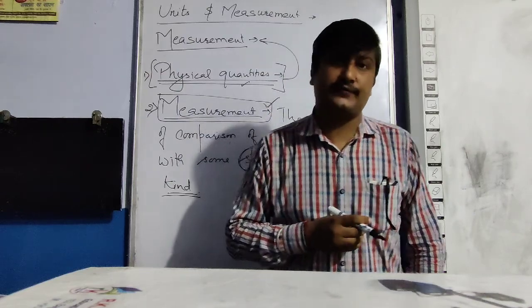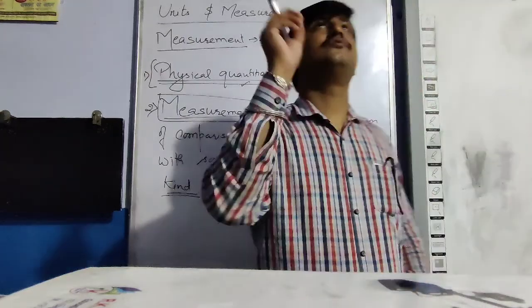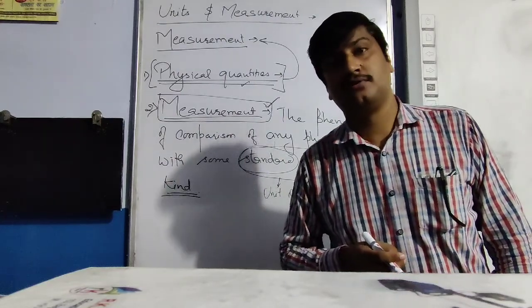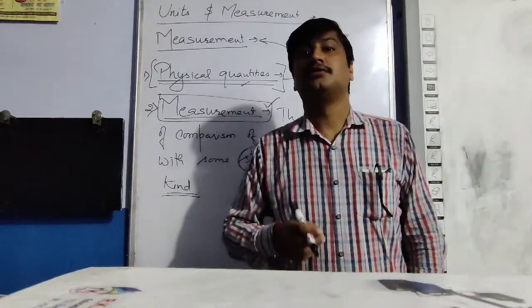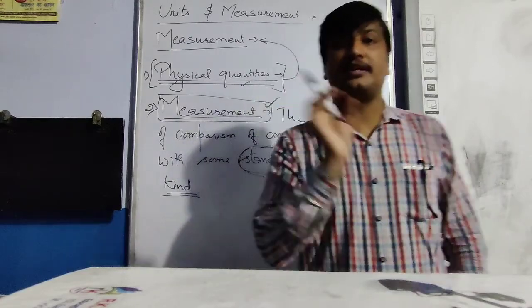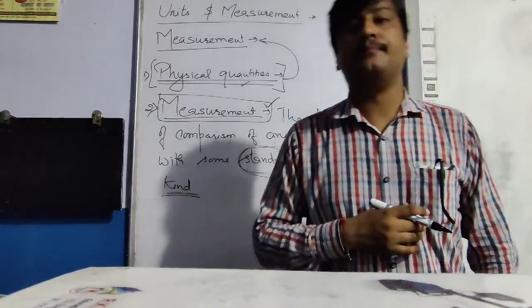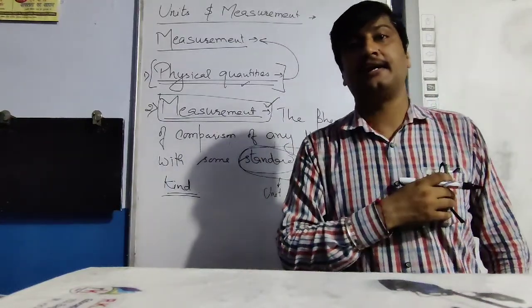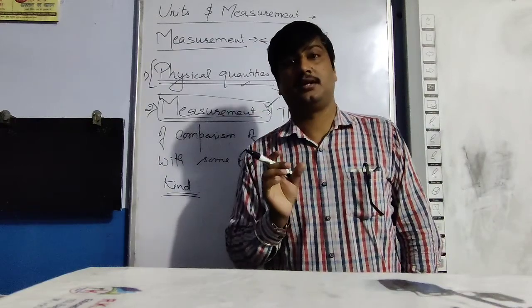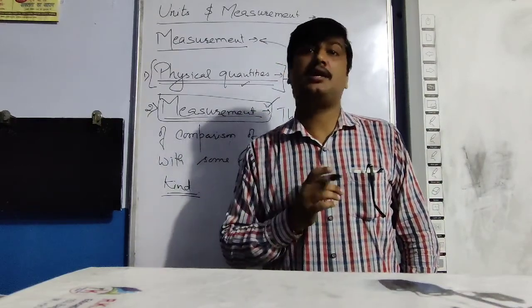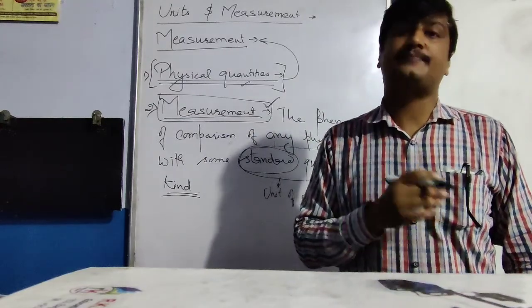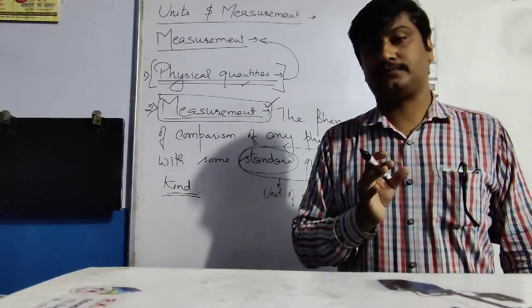In every aspect of science, how much current is required to move the fan? If the current exceeds, the fan will burn out. The wiring of the fan will burn out. The particular wiring can bear up to this much rating of power. If the power is more than the rated one, the coil will burn out. See the measurement. So measurement is a very important aspect of science.